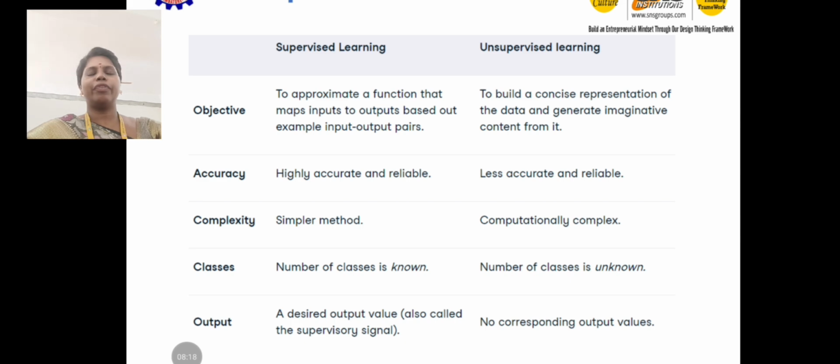Why, in the comparison, does unsupervised learning seem unpredicted? Because we are not feeding any data as labeled data. The system may not understand what kind of data they are being fed, okay. That is why the complexity increases in unsupervised learning. Though the complexity increases, for some hazardous situations and unpredicted analysis applications, unsupervised learning is very much helpful for human beings. That is why we prefer unsupervised learning for those circumstances.